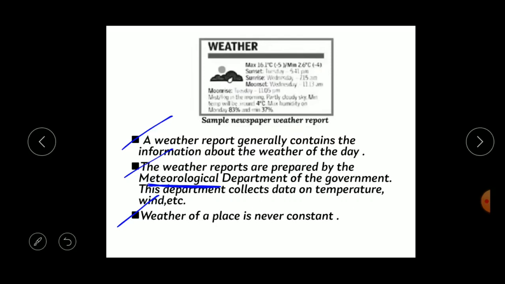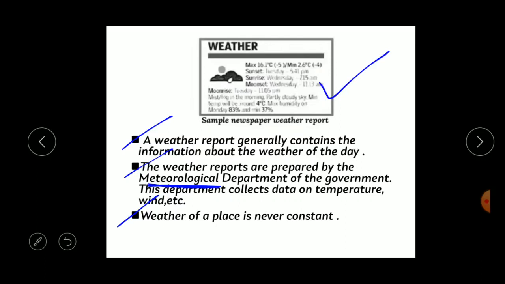The weather reports are generally published in newspaper, radio, and on TV. Here you can see a sample of a weather report from the newspaper. Even on our mobiles we can get the weather of the day.